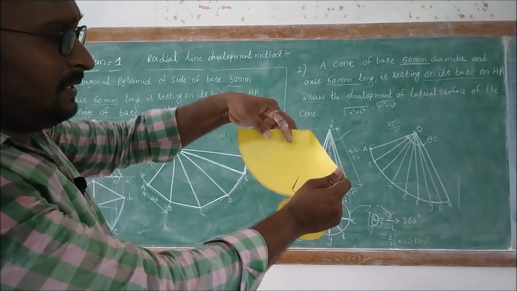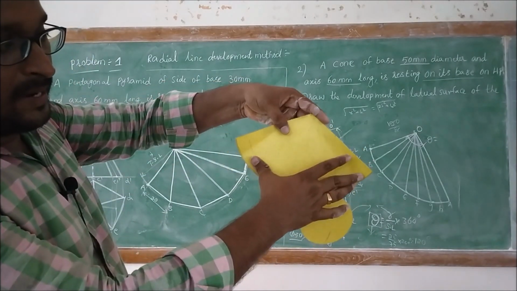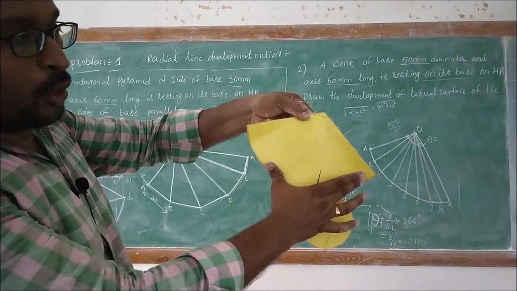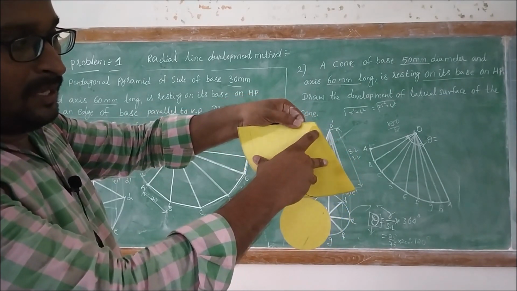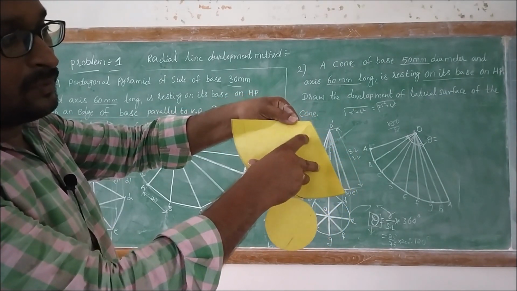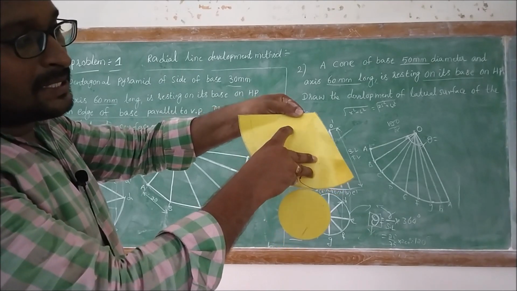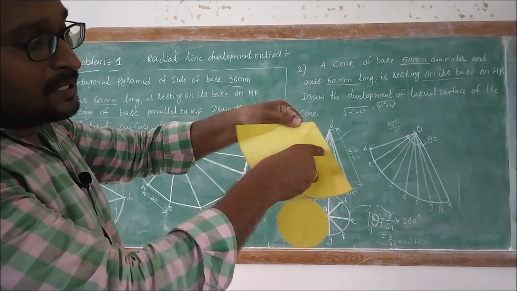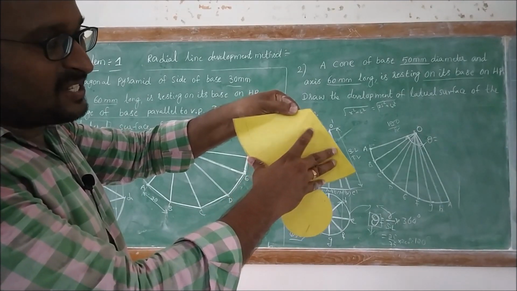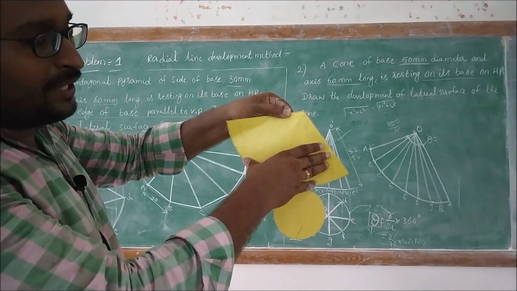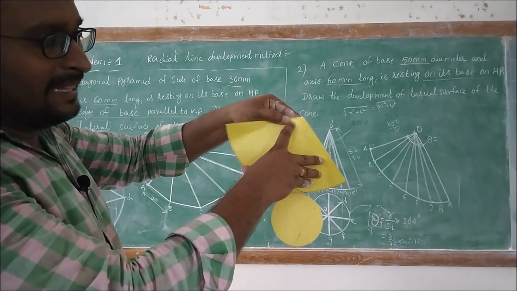Then here it is the development of the cone, the surface of the cone. So here this is the angle theta, which is equal to the radius of the base circle divided by slant edge length into 360. Then you will get the angle theta.